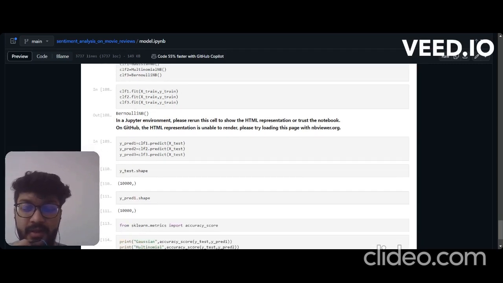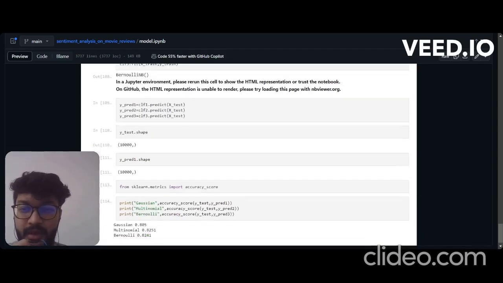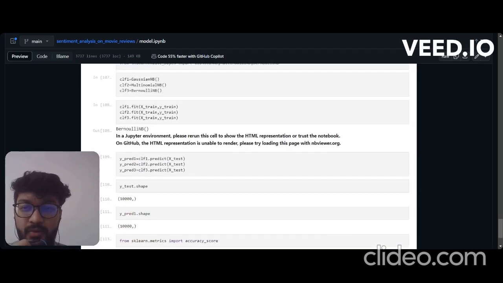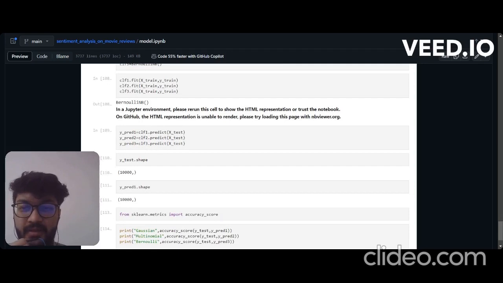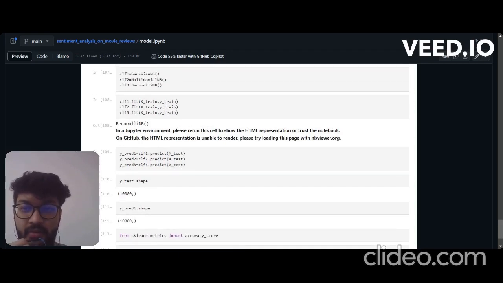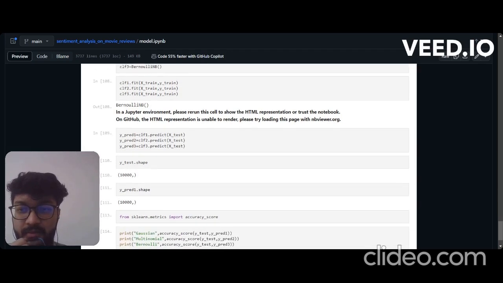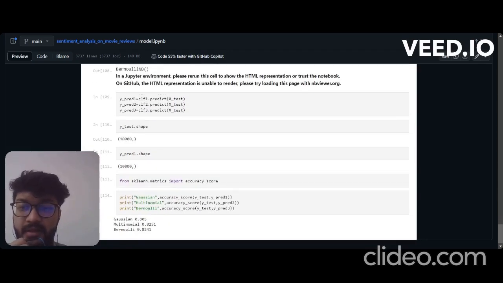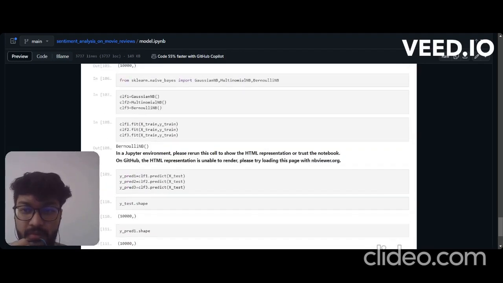Firstly we fit the data into our model, and then we predict our values. Here we call Gaussian NB as CLF1, multinomial NB as CLF2, and Bernoulli as CLF3, classifier 1, classifier 2, classifier 3. Firstly we fit our data into Gaussian, then into multinomial, then into Bernoulli. After fitting, we predict the data by taking the x test by Gaussian, by multinomial and Bernoulli.